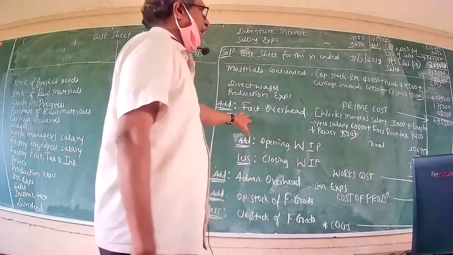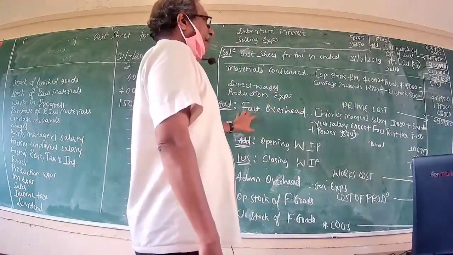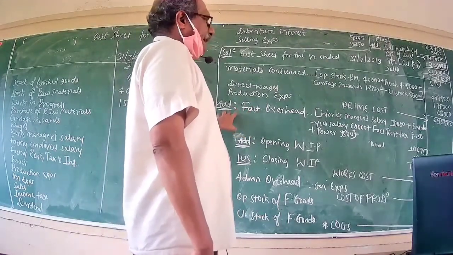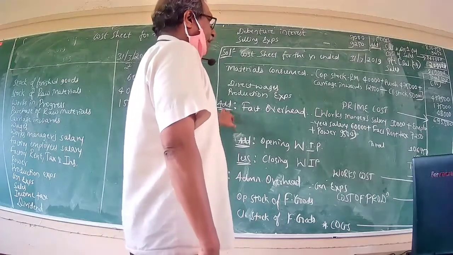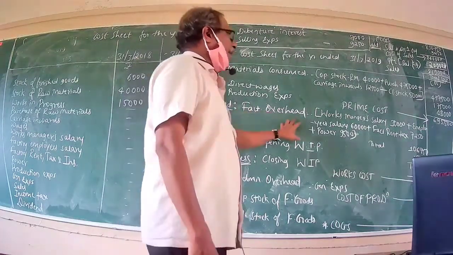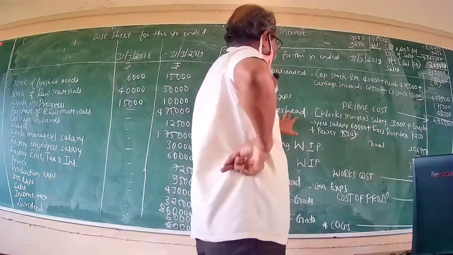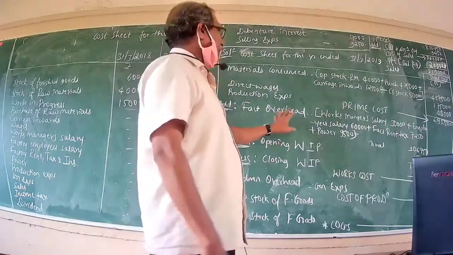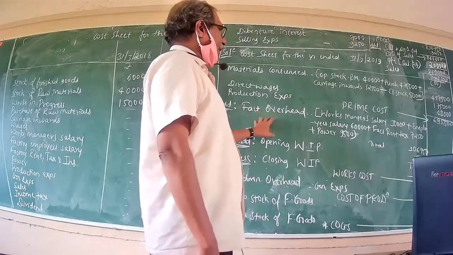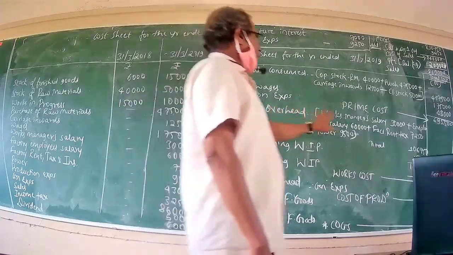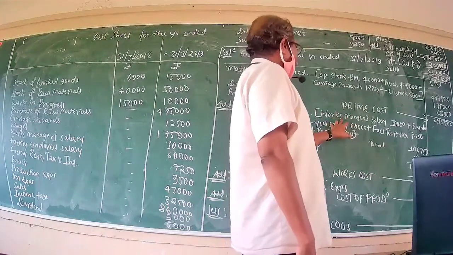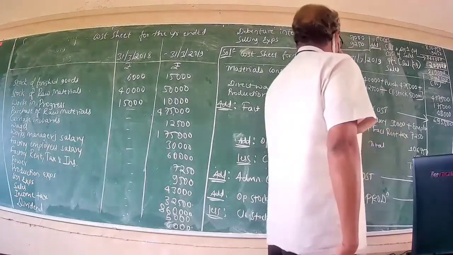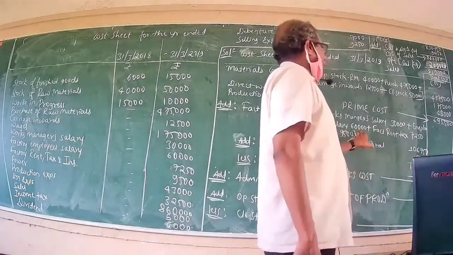Now, to have a grip over the curriculum, better you go through the contents or format of the cost sheet. The next item of expense included in the format of the cost sheet is your factory overhead. Factory overhead is the summation of all indirect expenses incurred in the factory premises or factory establishment. All indirect only. Now, works manager's salary. Works means factory, both are synonymous. Works manager's salary stood at rupees 30,000, plus employees' salary. Usually, most of the employees, where do they work?